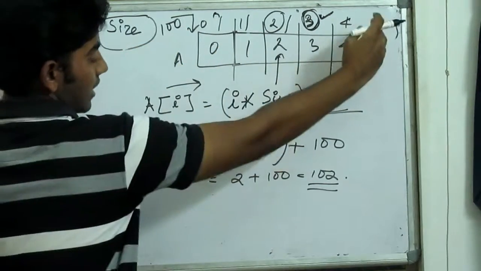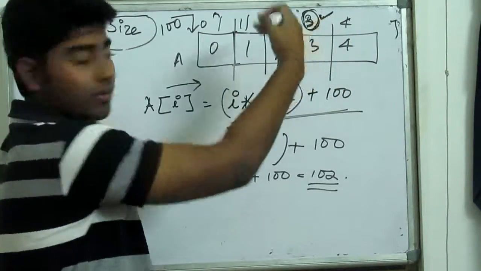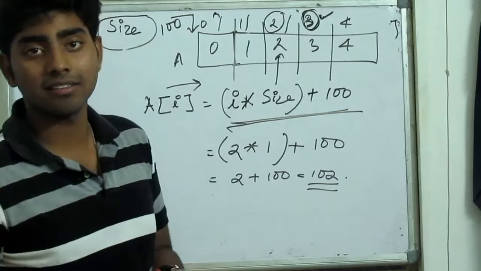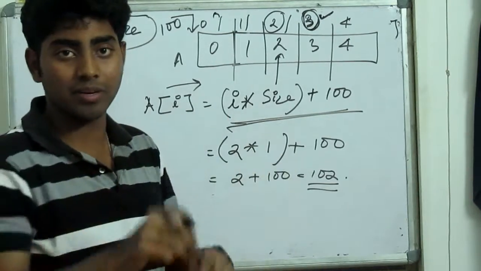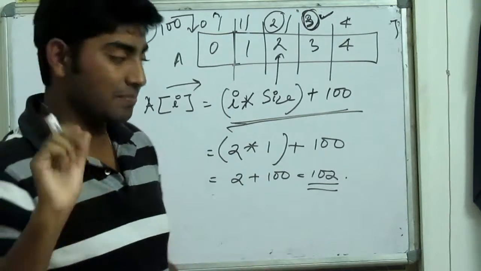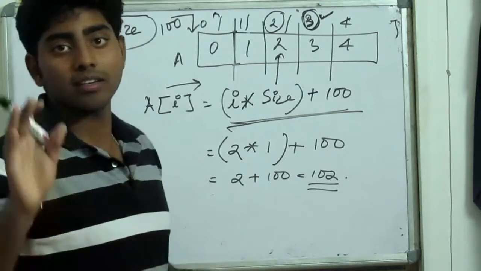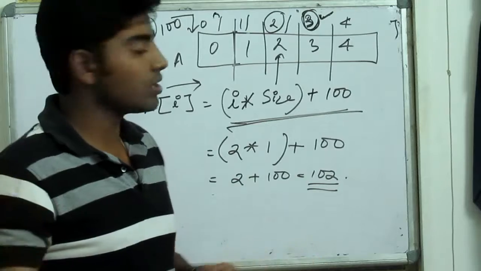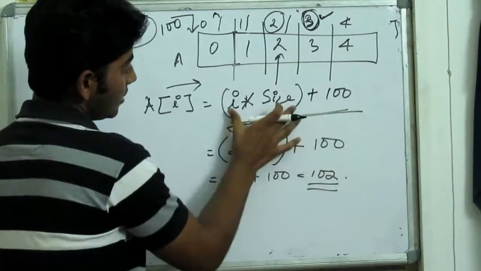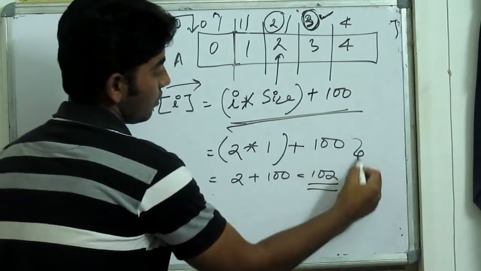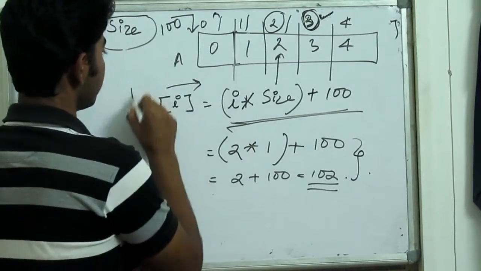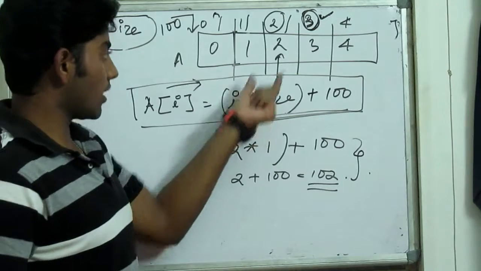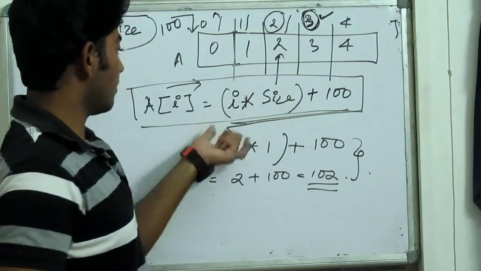But what if my array size is 1000 or 1050 and your array index is starting from 998? Then what will you do? You will just take a paper and get all the calculations done. It is not possible. And moreover, if you are preparing for some competitive exam, then it will be a hectic job for you. So if you can derive this, then it will be very much easier for you. Okay, so this is the way we can get into some element.